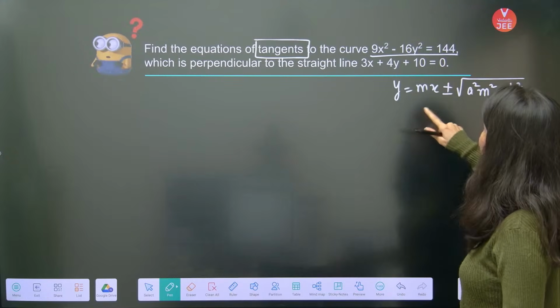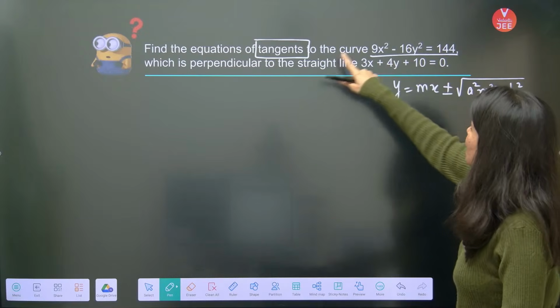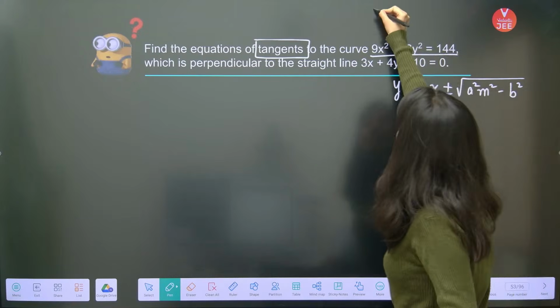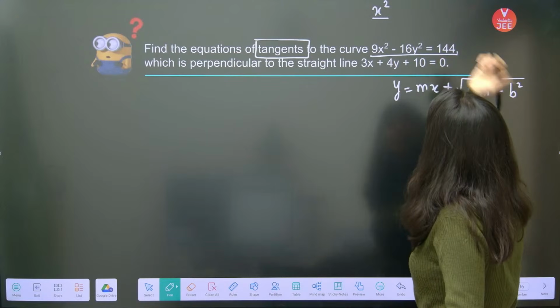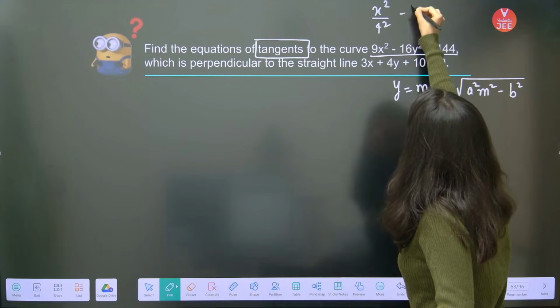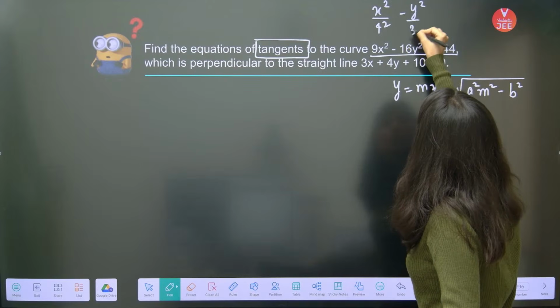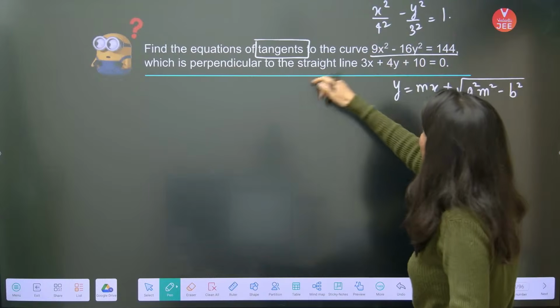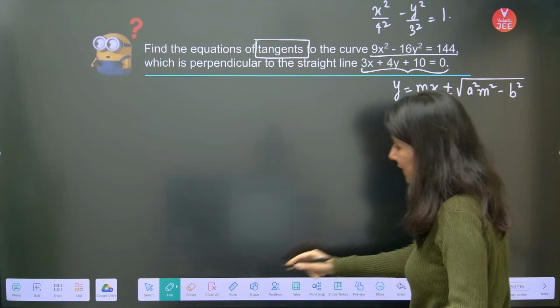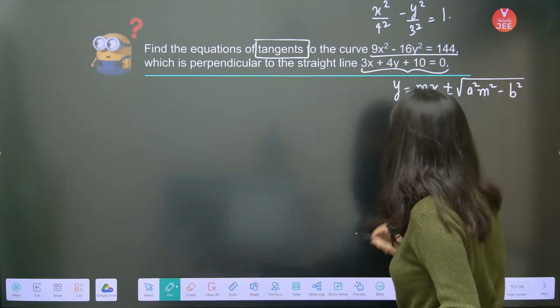Yeah, so clearly this is the equation of tangent to the curve. Let me just rearrange this curve. X square by 144 over 9 is what? So this is x square over 4 square minus y square over 3 square equals 1. Okay, alright, which is perpendicular to this straight line. Perpendicular to this straight line.